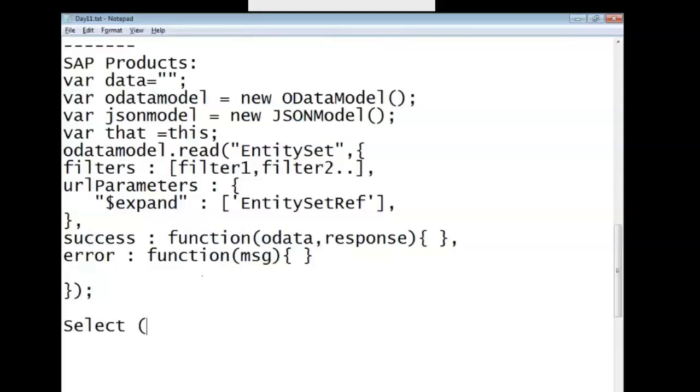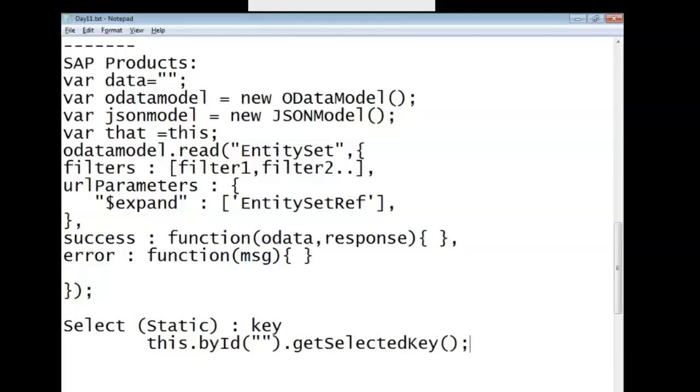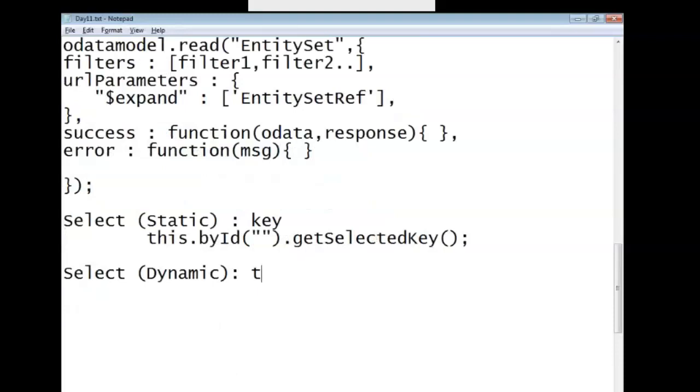So in the select control, we saw the static select, where the key plays the major role in the view, and the code in the controller is this by id dot get selected key. This played a major role in the static select. In the dynamic select, we don't have any authority on the key, so we depended upon the text property of the select control.